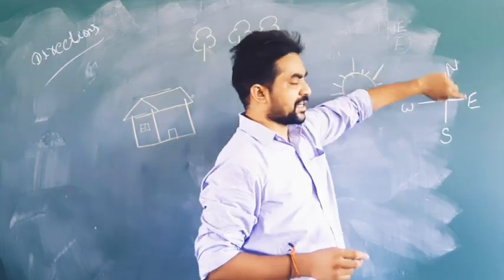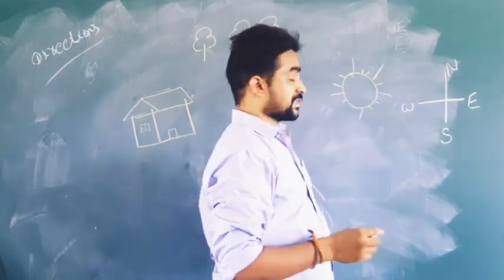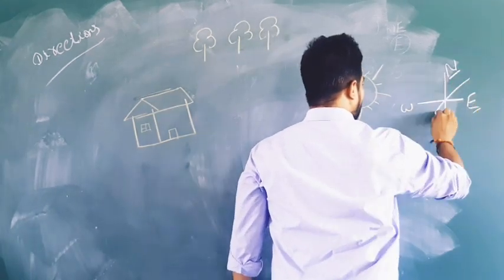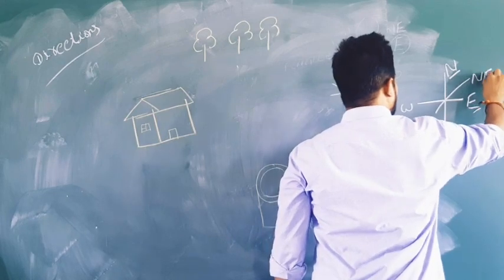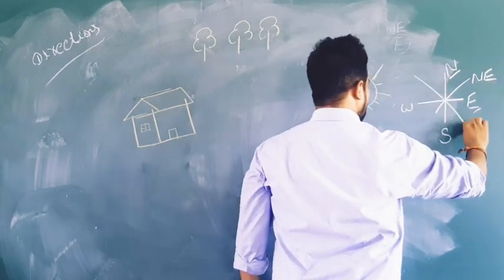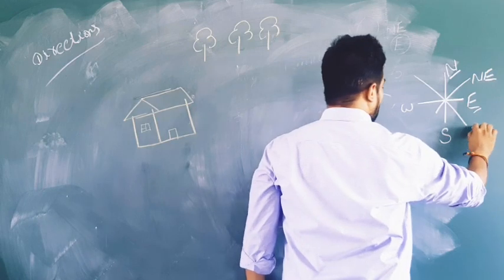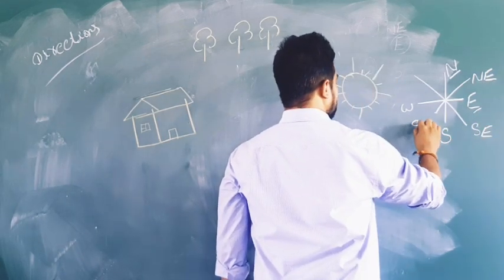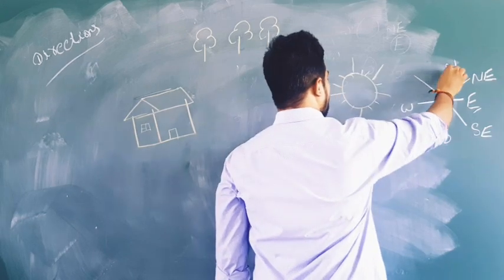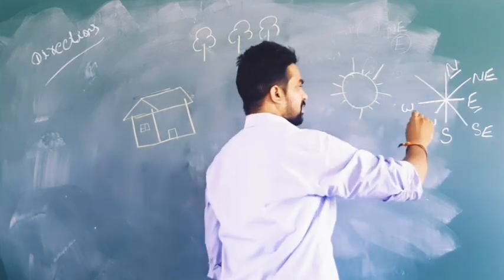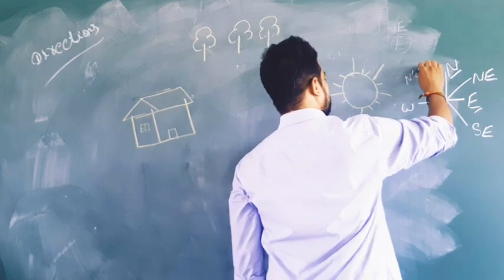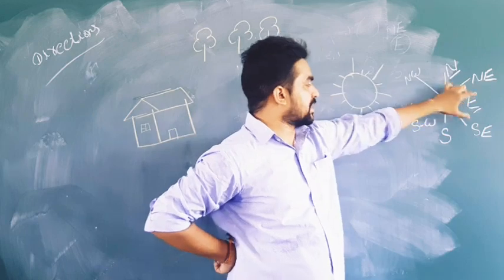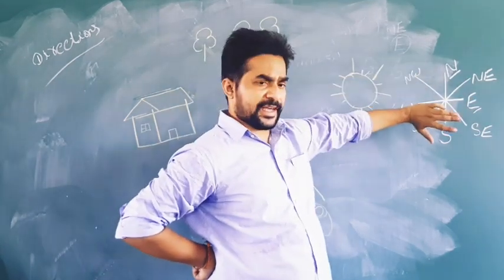Now, what are the sub directions? Between north and east, there is one more direction called northeast. Between east and south is called the southeast direction. Between west and south is called the southwest direction. And then there is the northwest direction. So north, south, east, west, we know these four directions.